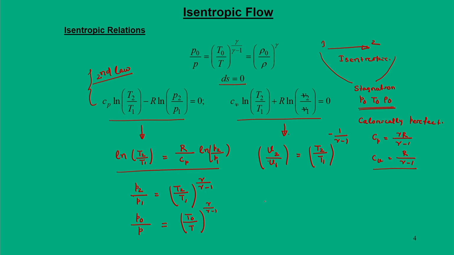Now, here also we will say specific volume is 1 by density, so this equation can be written in terms of density. Finally, with condition 2 static and condition 1 stagnation, we say rho naught by rho will be equal to T naught by T to the power 1 by gamma minus 1.